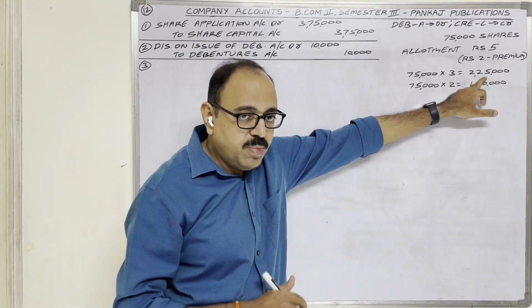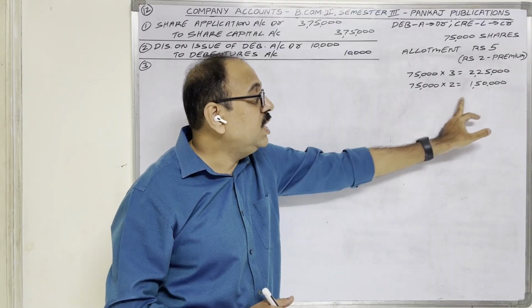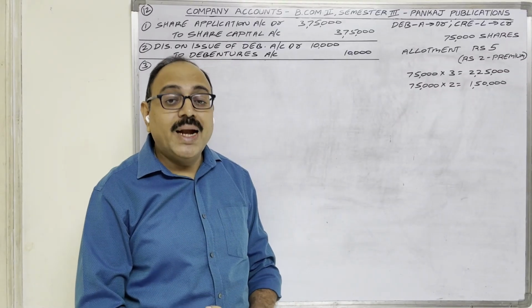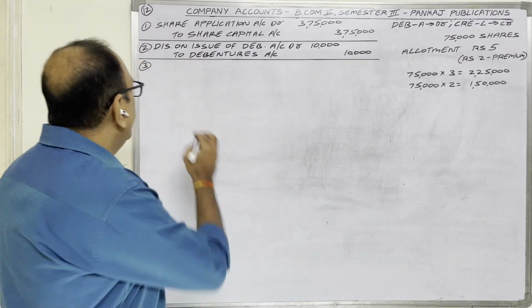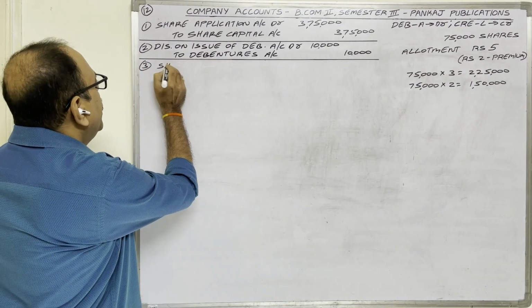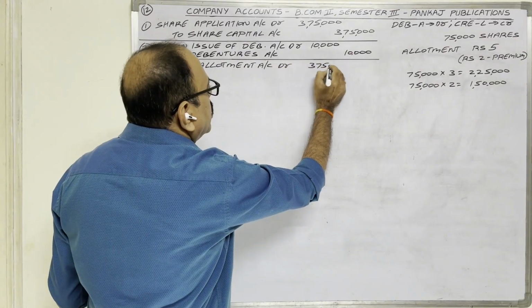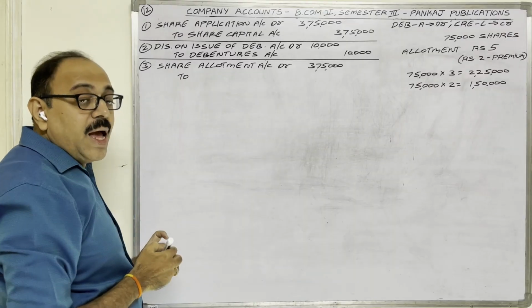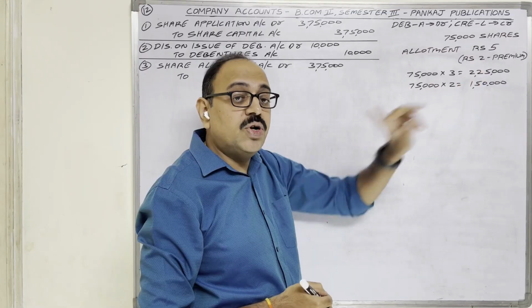2,25,000 actual allotment money plus premium money 1,50,000, total 3,75,000. So debtor is an asset. Asset shows a debit balance. Therefore, we have to debit share allotment account with a total amount of 3,75,000 rupees. In this, actual allotment money 2,25,000 we should transfer to share capital account.